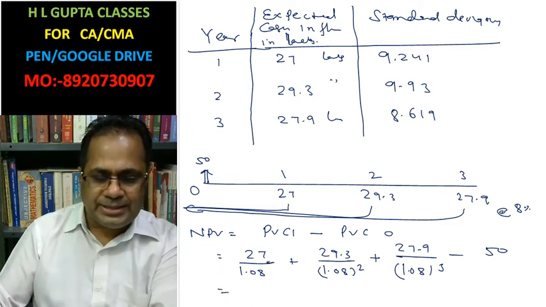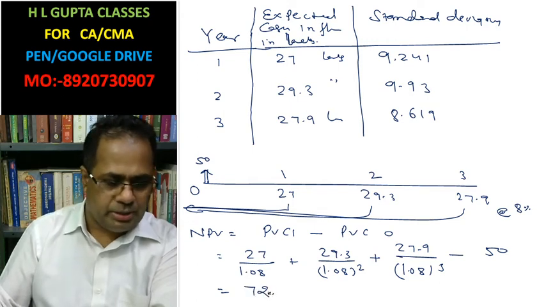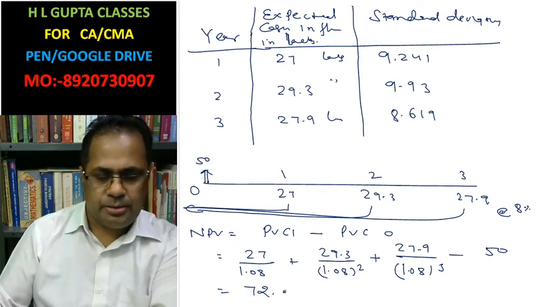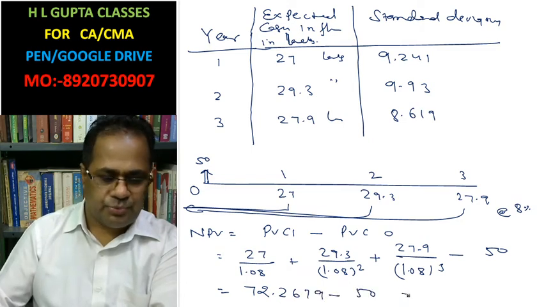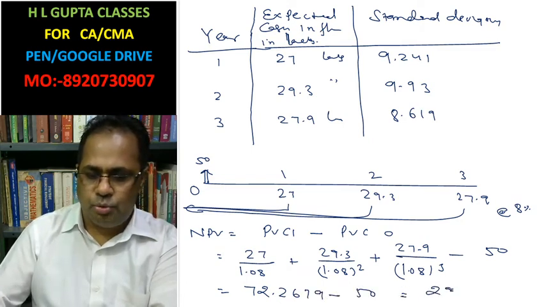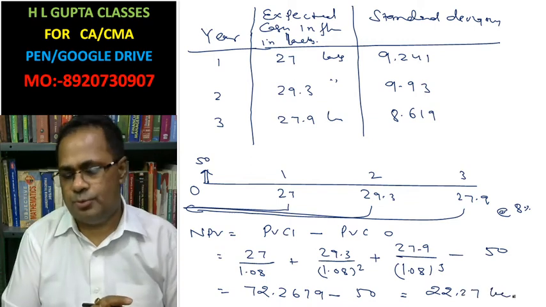After calculating, you get 72.2679 minus 50, so 22.27 lakh is your net present value.